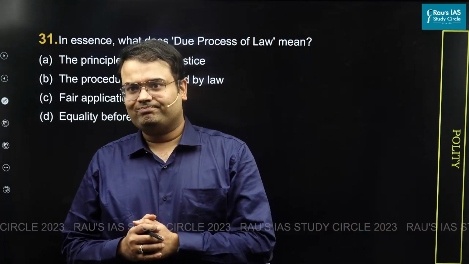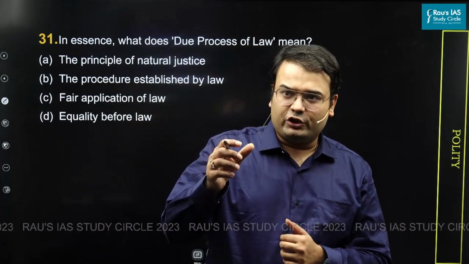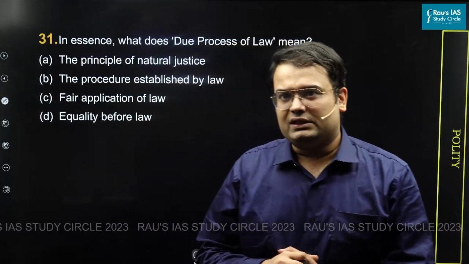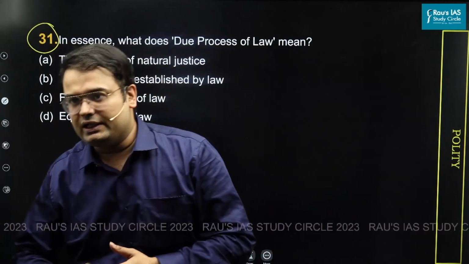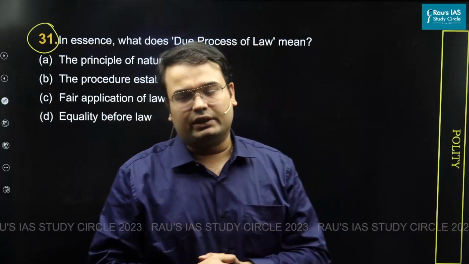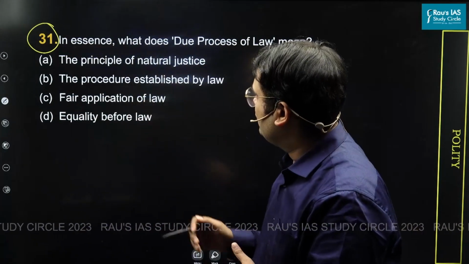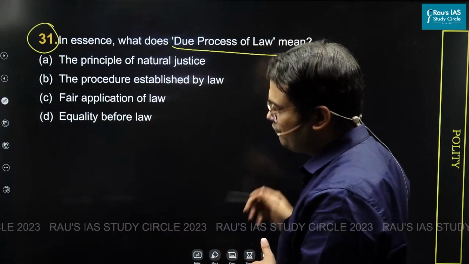Hello everyone. In this video, we are going to understand one of the questions that were asked in this exam. That is question number 31 in set A of the prelims exam that was conducted. This question is about what exactly we mean by due process of law?